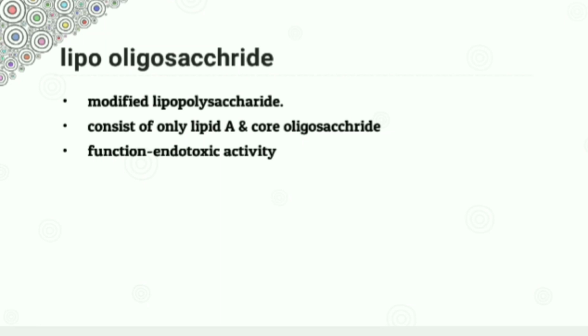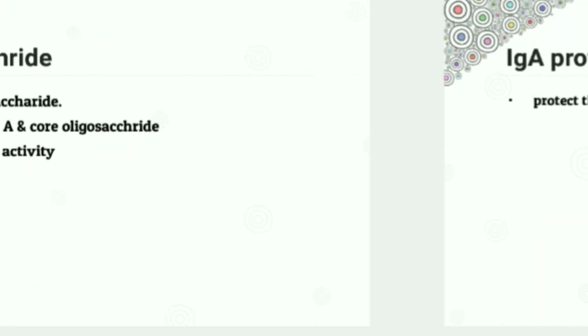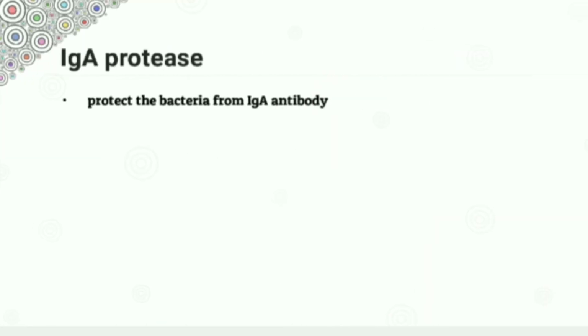The function of lipo-oligosaccharide is that it has endotoxic activity. We know that endotoxin is found in the outer membrane of gram-negative bacteria. And the fifth virulence factor is IgA1 protease. This virulence factor protects the bacteria from IgA antibody present in the mucosa of the host.